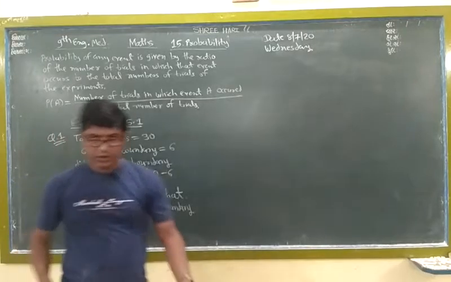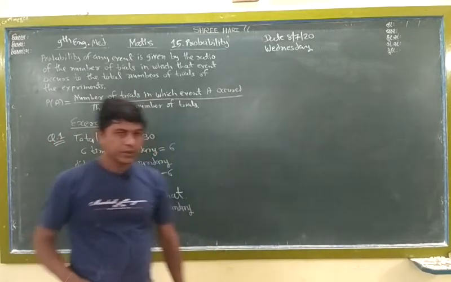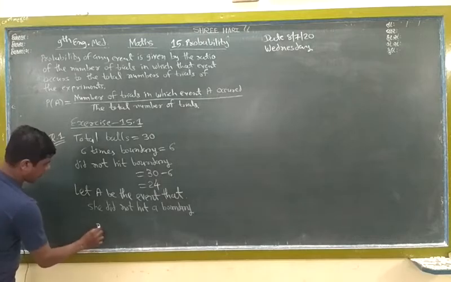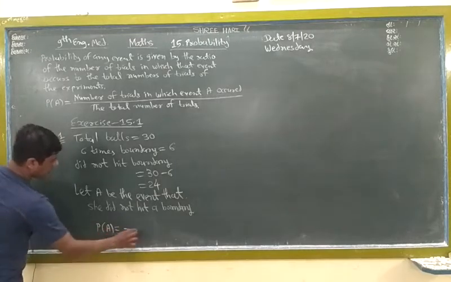First write down this type of equation. Now probability of A: total 30,